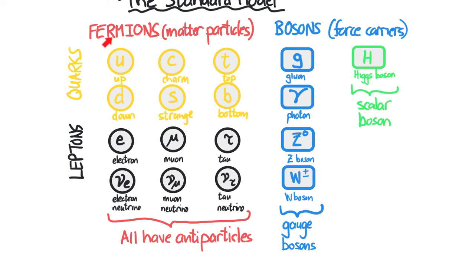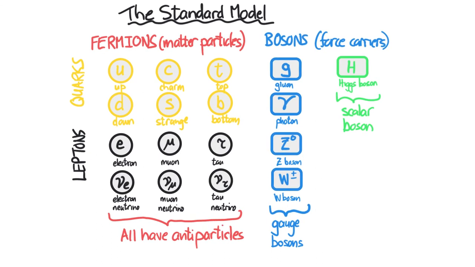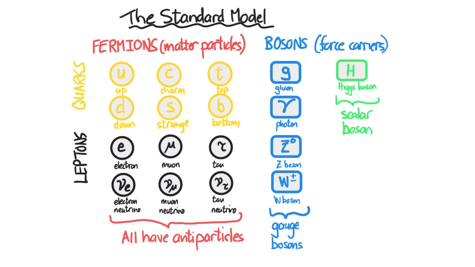So all of these particles, all these fermions, these matter particles, have antiparticles which have the same mass but opposite charge. And these bosons here are known as gauge bosons, and the Higgs boson is known as a scalar boson. And as has been mentioned, we will be looking at this in more detail at a later stage in this course.